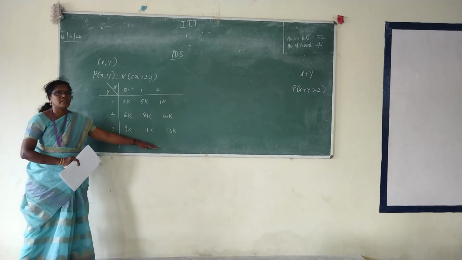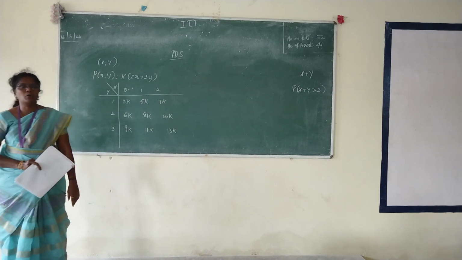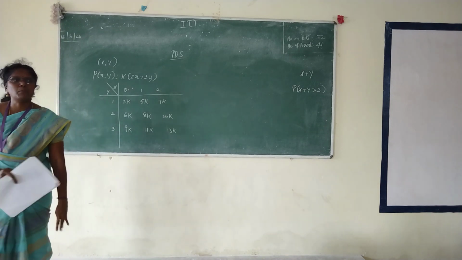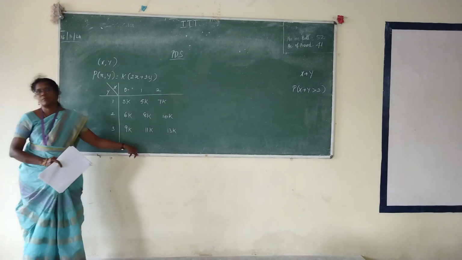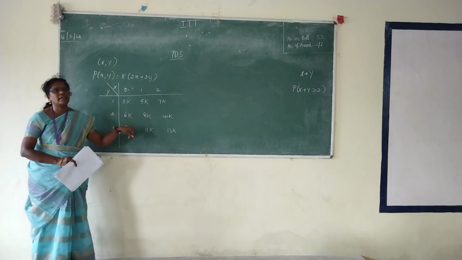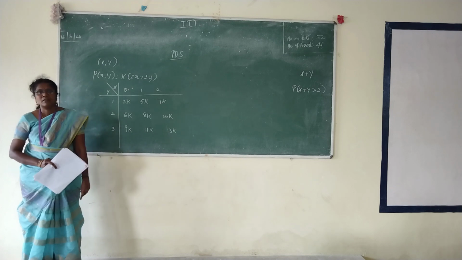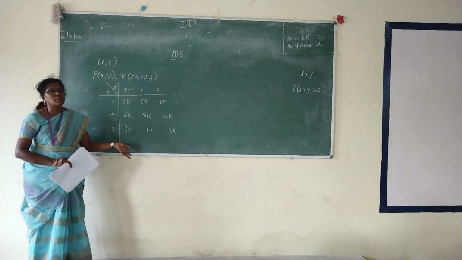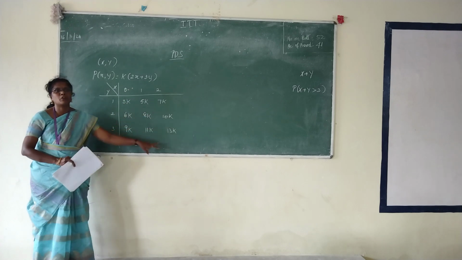Can you proceed with the problem in this table, ma'am? Yes or no? No. You can solve the problem only if everything is a known value. Whether there is an unknown value or not? K. So what is the first step? Find this K. How do you find the K value? Total probability value should be equal to 1. So when you add all these 9 values, it should be equal to 1.